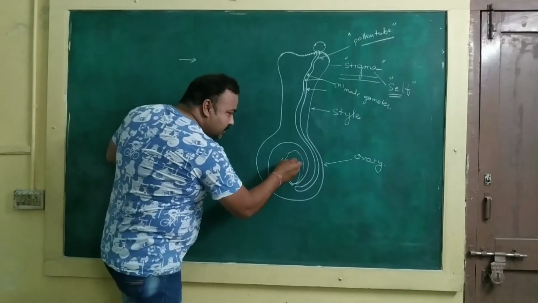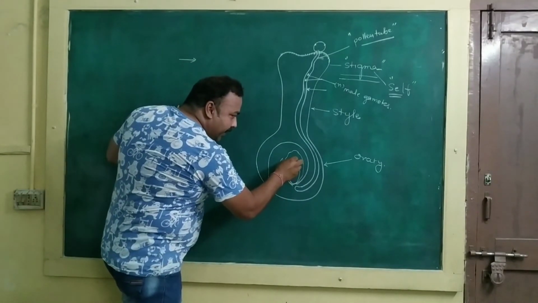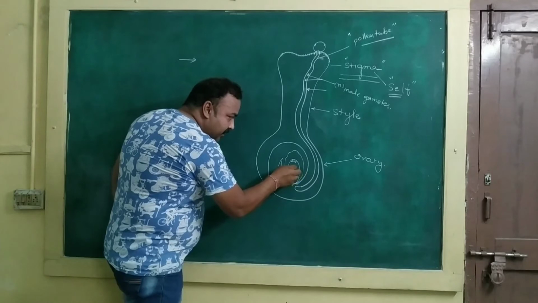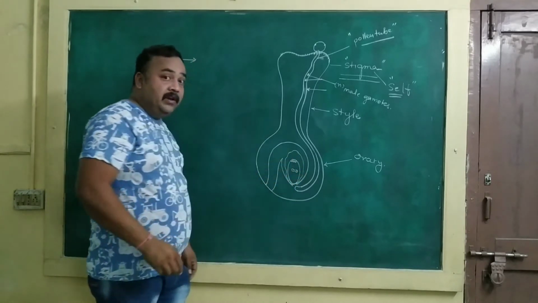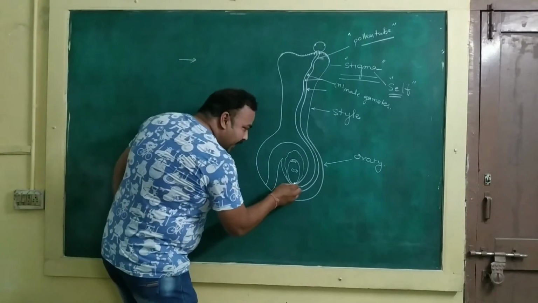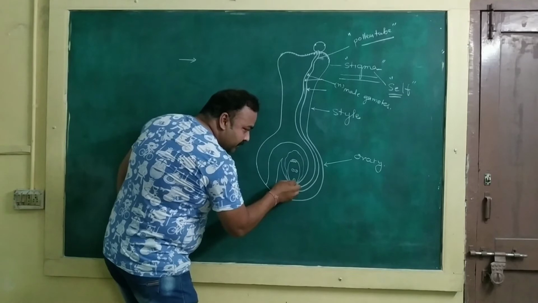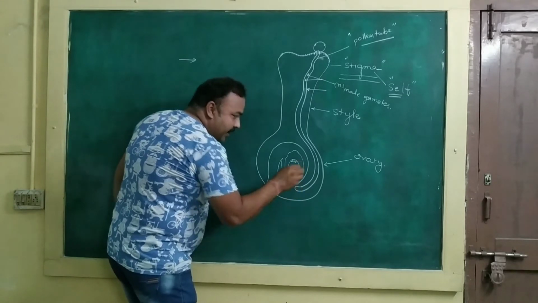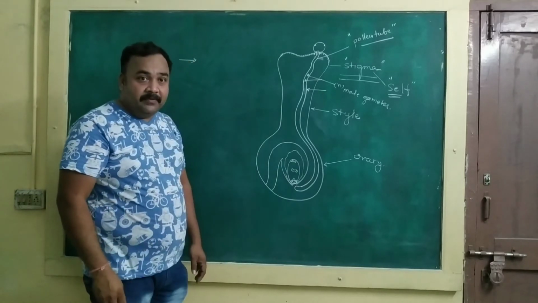We know that in the female gametophyte there occur three antipodal cells, a single central nucleus or central cell or secondary nucleus, and an egg apparatus which contains two synergids and an egg cell.